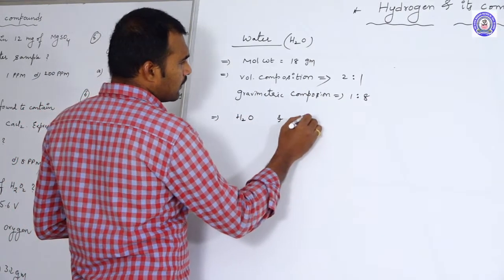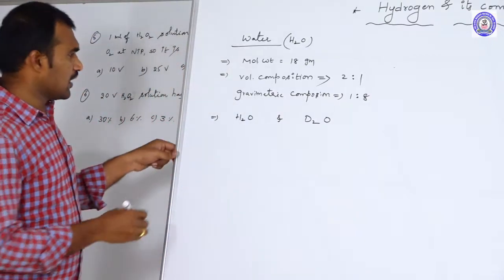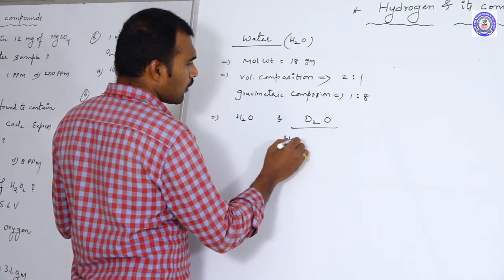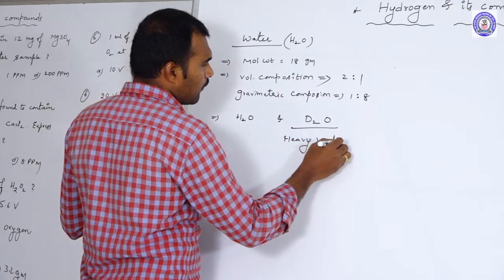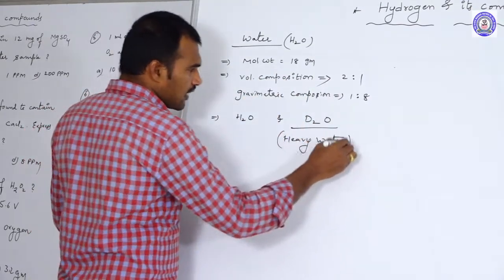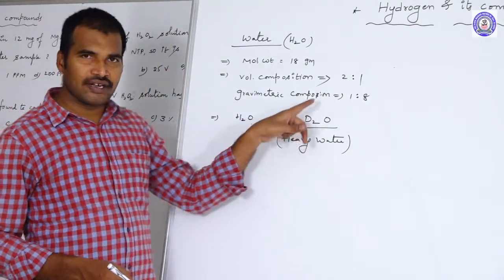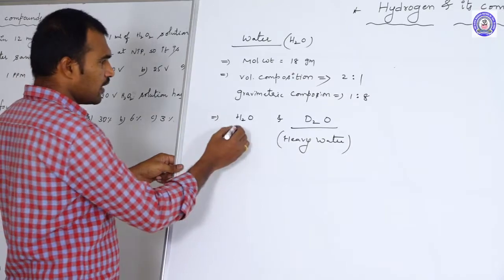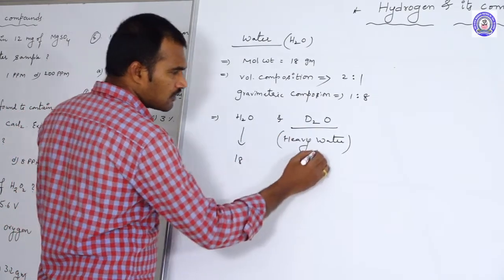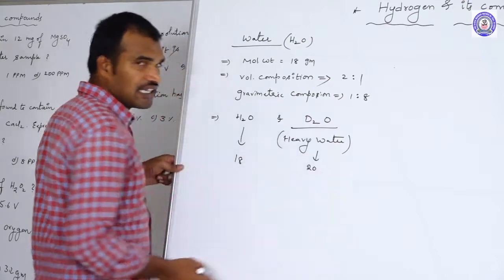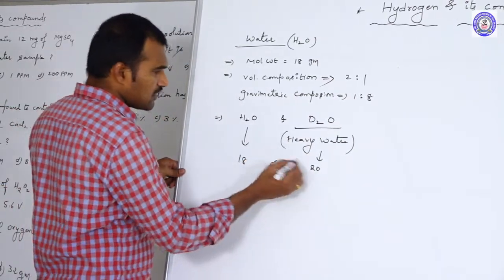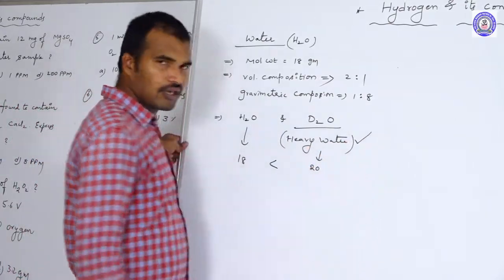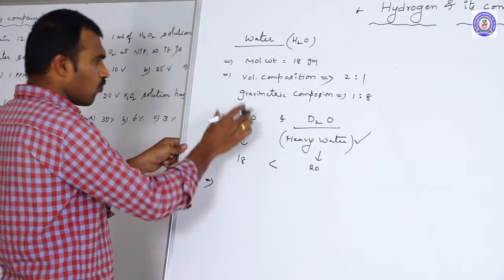The next one is H2O and D2O. H2O is nothing but water. D2O is heavy water. Why do we call it heavy water? Because deuterium oxide is somewhat heavier than water. The molecular weight of water is 18, whereas this is 20. So 20 is greater than 18, slightly heavier than water. That is why we call it heavy water.